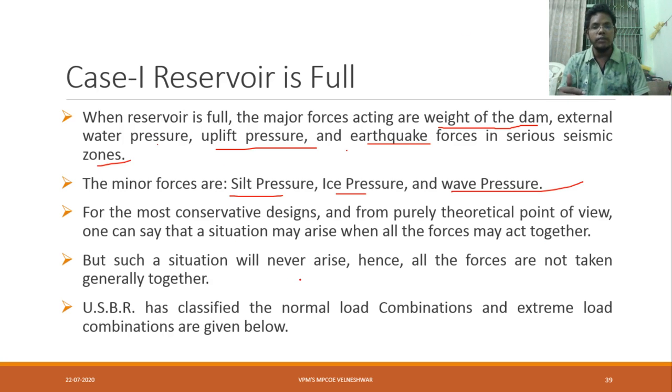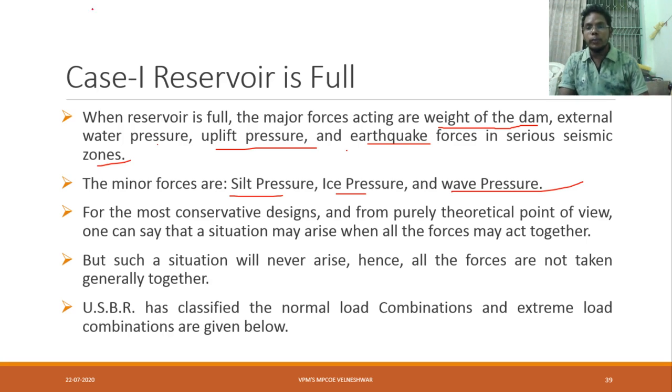But such a situation will never arise, because generally whenever an earthquake is coming we won't get wind, and whenever wind is coming we won't get an earthquake. Hence all forces are not generally taken together. Still we have to think that maybe it will come, so for this purpose our engineers consider everything and design.